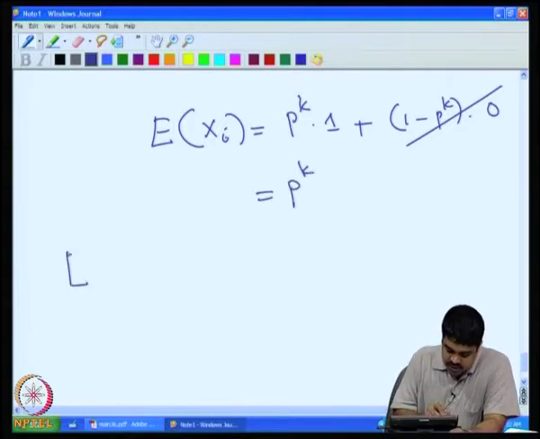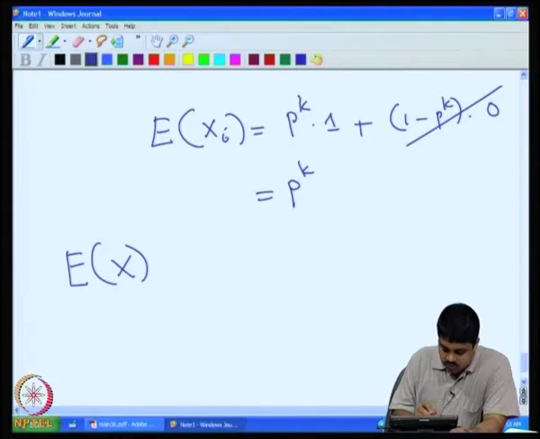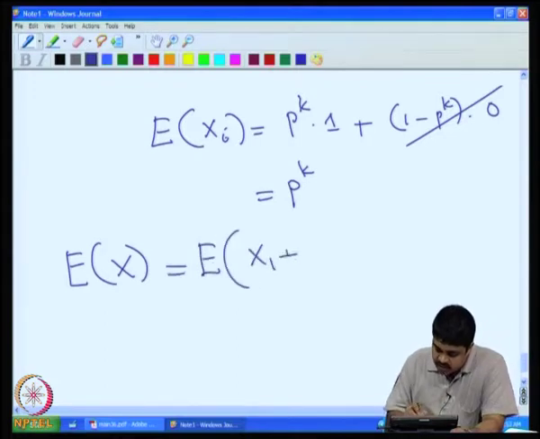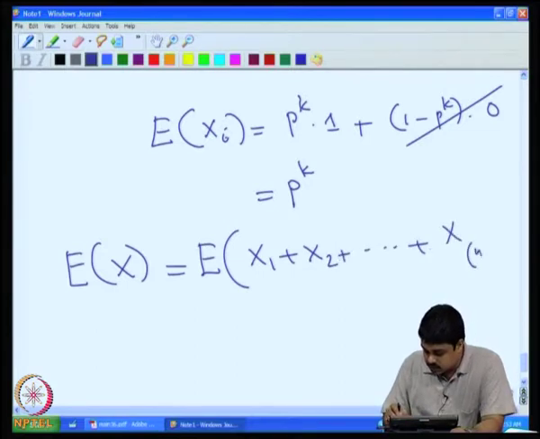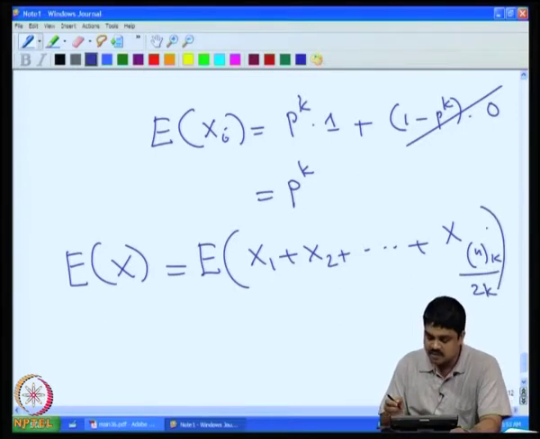Now, what is the expectation of x? The expectation of x is essentially the expectation of x1 plus x2 plus and so on up to the last, n choose k by 2k, so all the random variables are to be added.